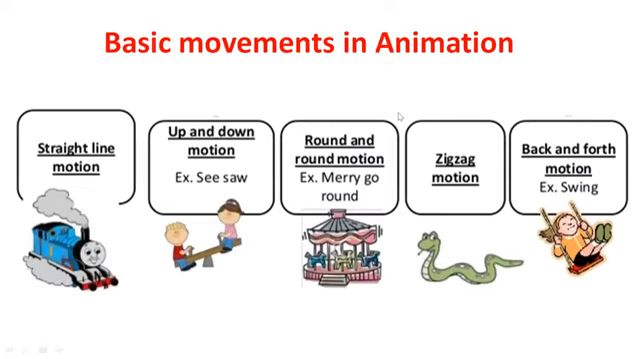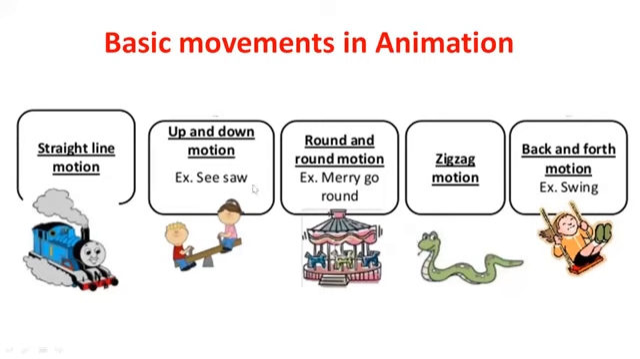Now, when you are creating animations, these are the basic movements in animation. These 5 animation movements you must know before you become an animator. To become an animator, you need some technical skills, and you also have to know the basic movements in animation. The first basic animation is straight line motion, which is moving an object or image in a straight line. I'm moving my mouse like this, and it's going in a straight line.